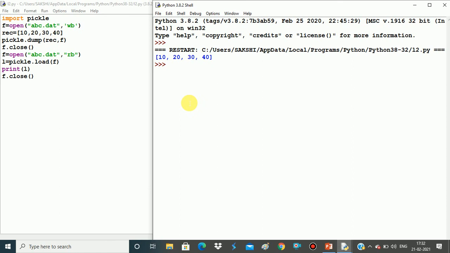I hope you have understood how to use the dump and the load function in the binary files and what are basically the binary files. So in the next video we will discuss some more functions related to this one, that is searching and appending in the file.